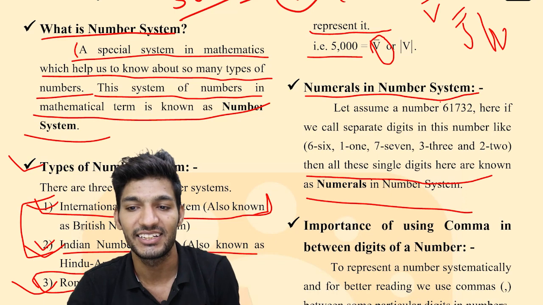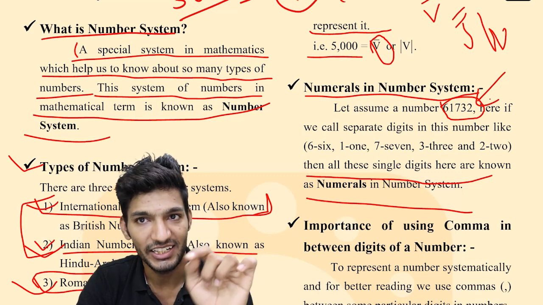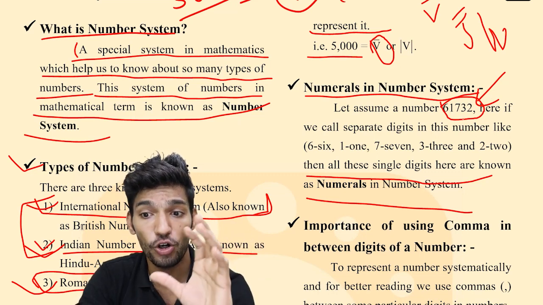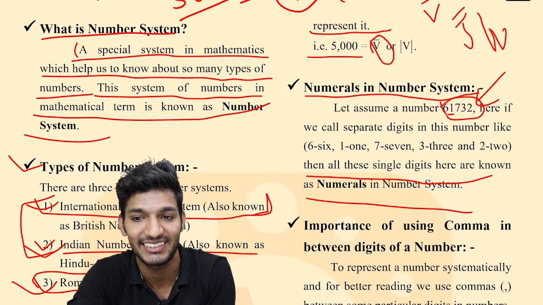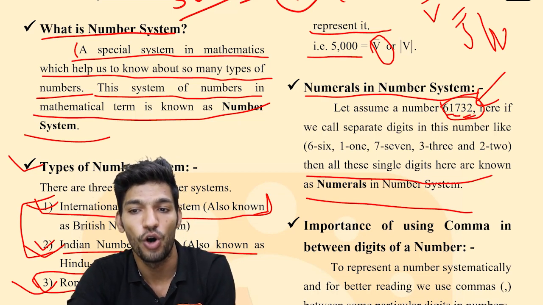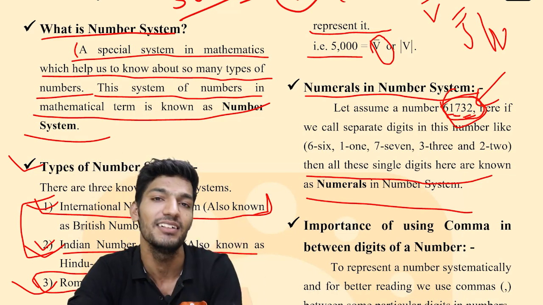So you know, 61,732 is a number. But if we call separate digits from this number, like 6, 1, 7, 3, 2, all these digits separately are known as numerals in number system.